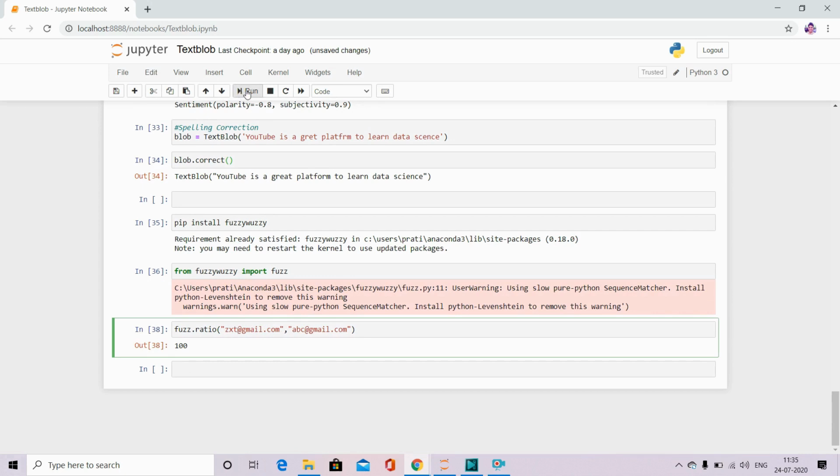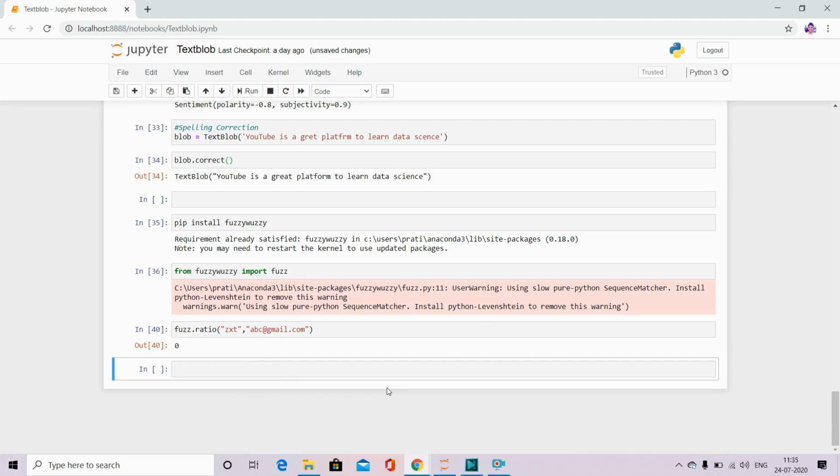If I give xyz, it's 77% similar. Why is it again giving me similarity? Because there is a similar @gmail.com. If I remove this, then it is giving me 0% similar, because both the words are not similar at all.